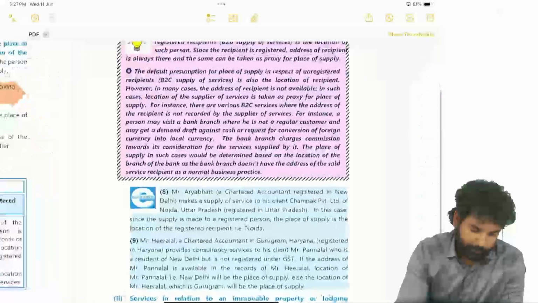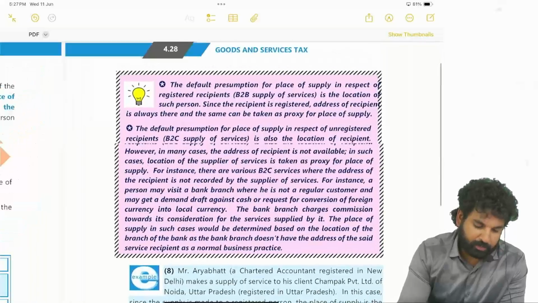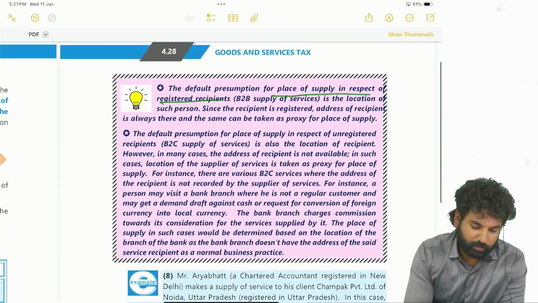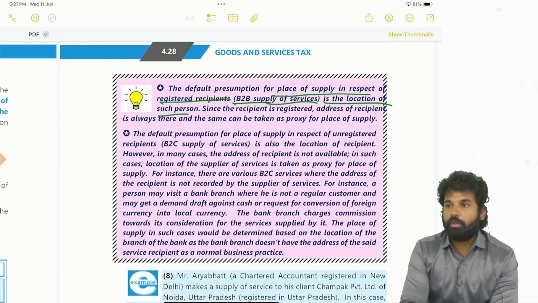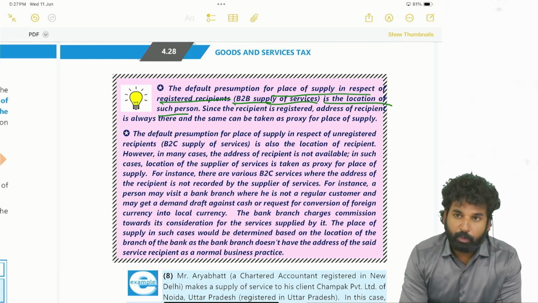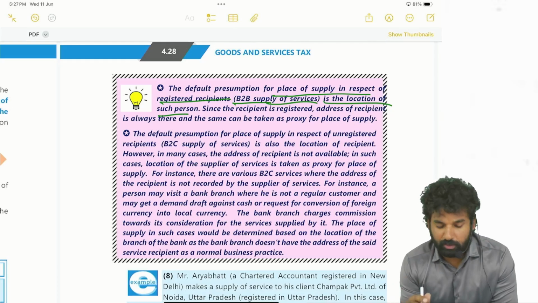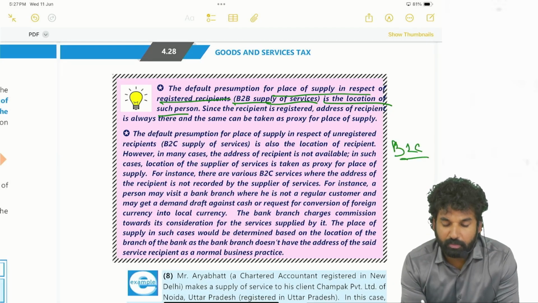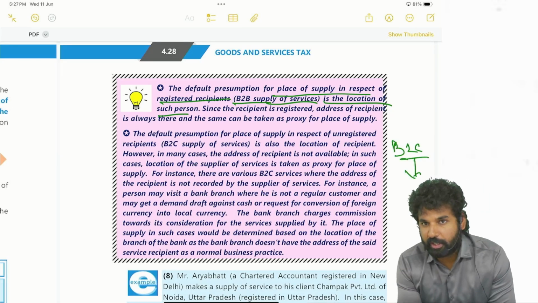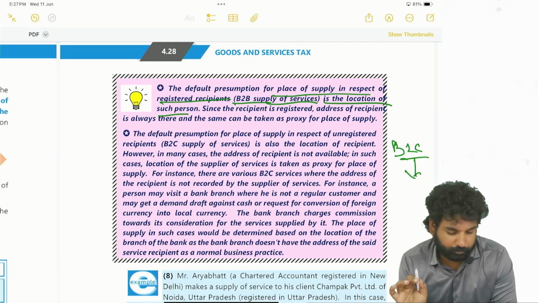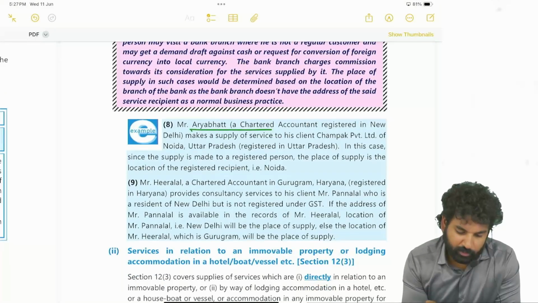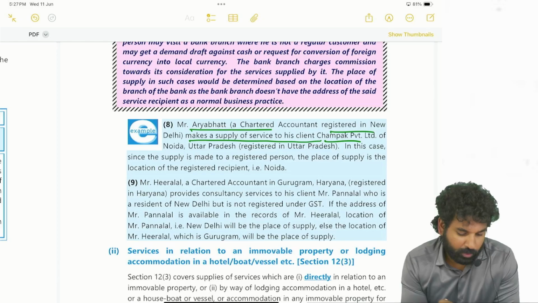See here, the default presumption for place of supply in respect of a registered recipient, B2B supply of service, is the location of such person. B2B means location of such person. If it is B2C, an unregistered person, then the customer's address is there, meaning the location of the recipient. If it is not there, then it is the location of the service provider, right? Mr. Aryabhat, a chartered accountant registered in Delhi, makes supply of services to his client Champak Private Limited of Noida, Uttar Pradesh, registered in UP.